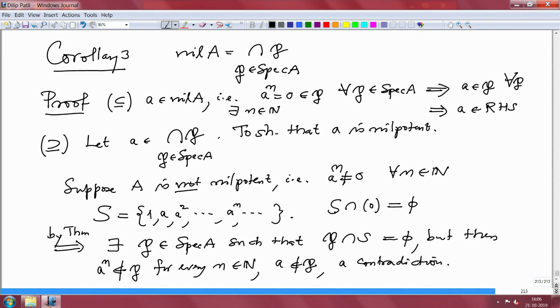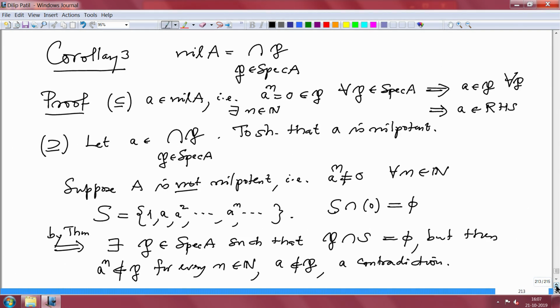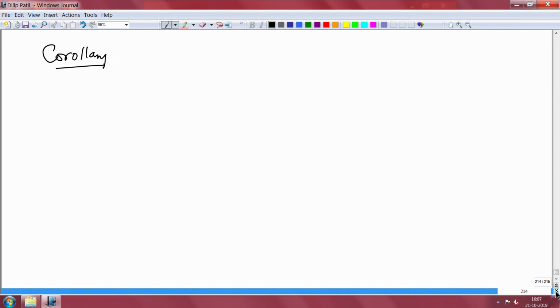Alright, now one more. This is very important as far as the geometry is concerned. So this is the next corollary, corollary 4.